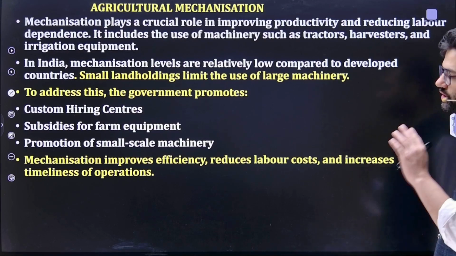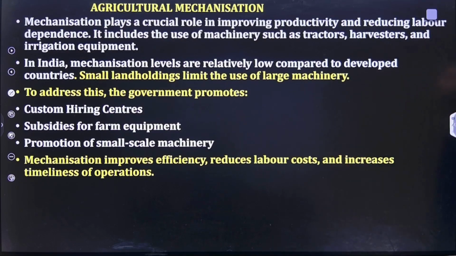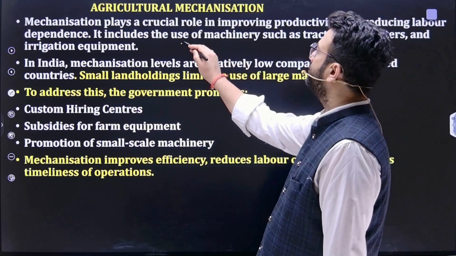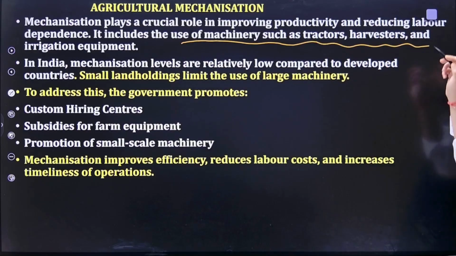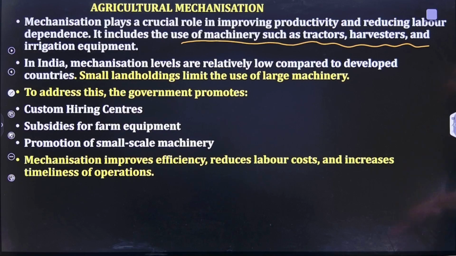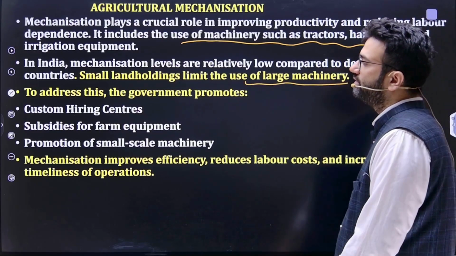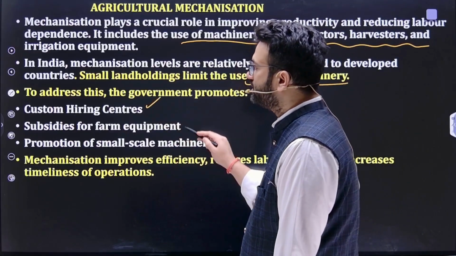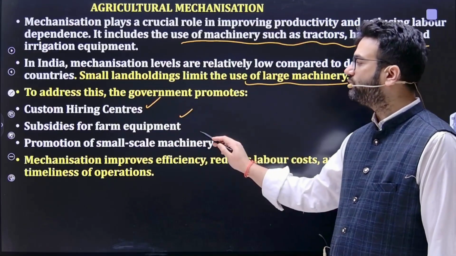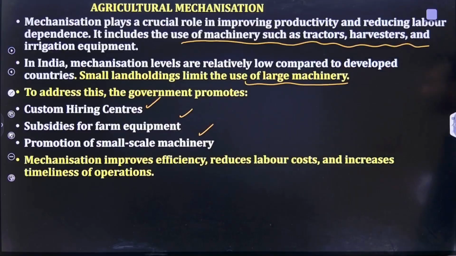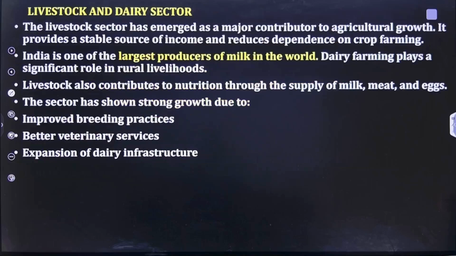Agriculture mechanization, that is using machines in agriculture. Mechanization plays an important role in improving productivity and reducing labor dependency. What is the meaning of agriculture mechanization? That is the use of machinery such as tractors, harvesters and irrigation equipment. In India, the mechanization level is comparatively low because land holdings are small, which limits the use of large machines. To address this, government promotes custom hiring centers, subsidies for farm equipment and small scale machinery. Mechanization will improve overall efficiency, reduce labor cost and increase timeliness of operation.